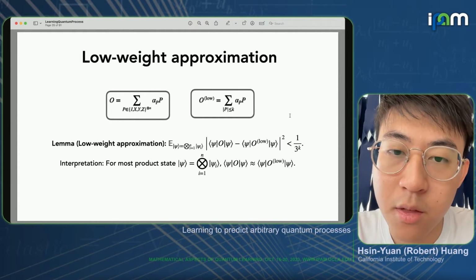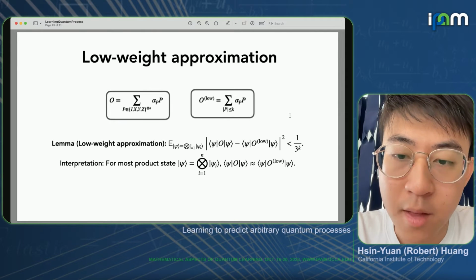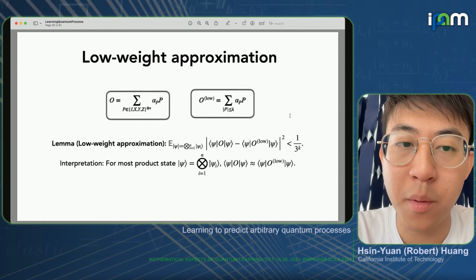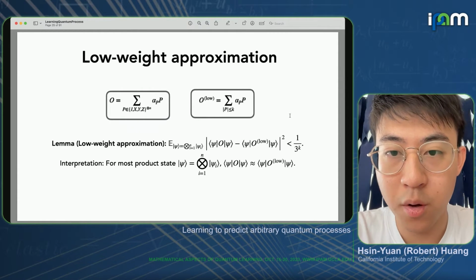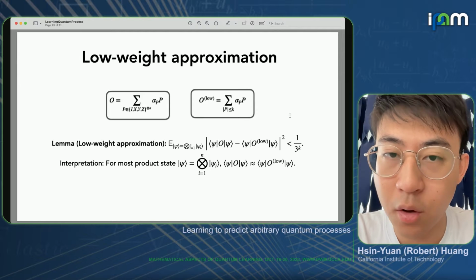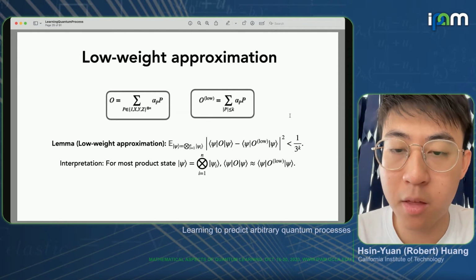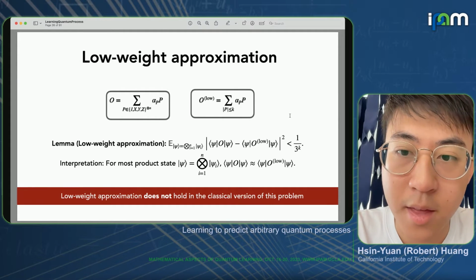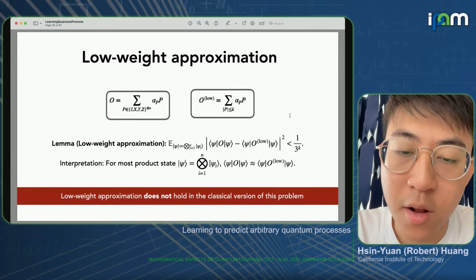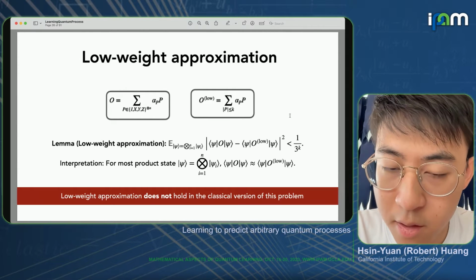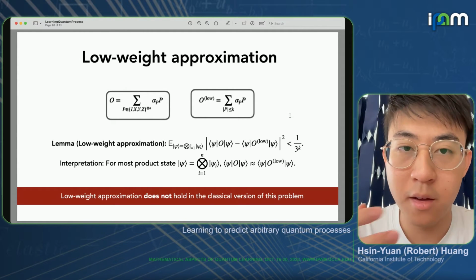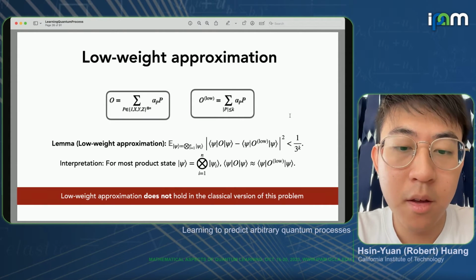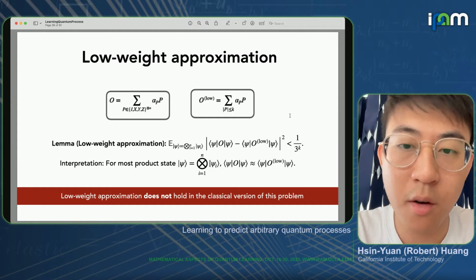Another way to think about this is that for most product states, the expectation value of an arbitrary observable O will be close to the expectation value of the low-degree, or low-weight, approximation. And the strange thing here is that while the low-weight approximation holds in the product state case, where we average over, say, tensor products of Haar random single-qubit states, this low-weight approximation doesn't hold in the classical version of the problem.